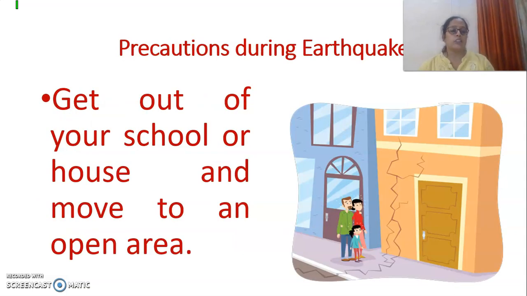Now, what should we do if there is an earthquake, right? There can be an earthquake anywhere. It can be in Alwar as well. So first of all, if you are inside a building, whether a school, house or office, you should come out into the open area and stand there.